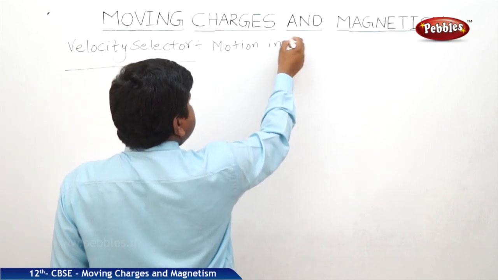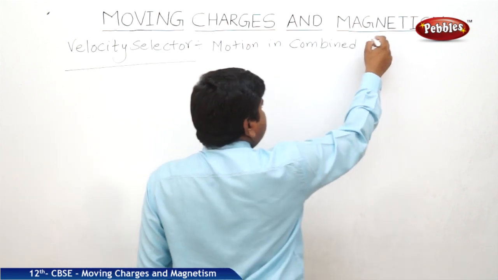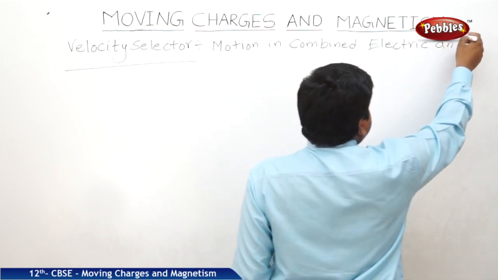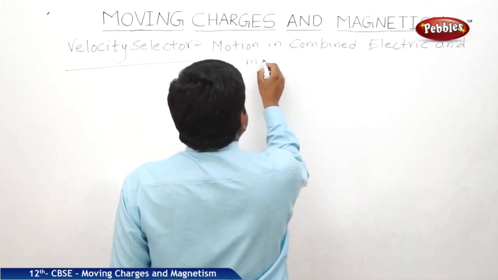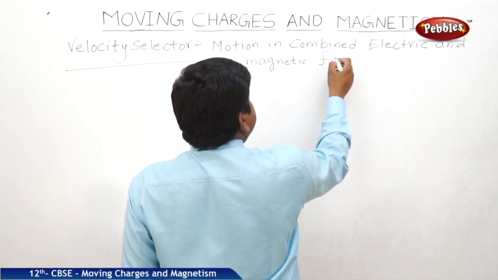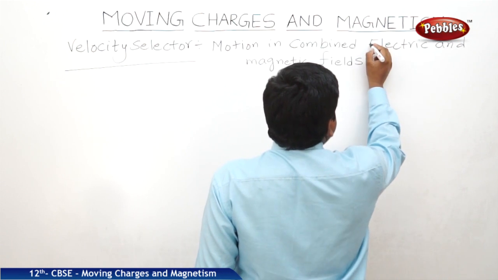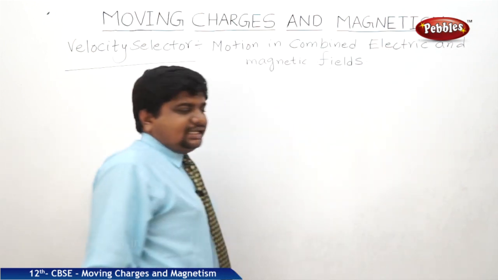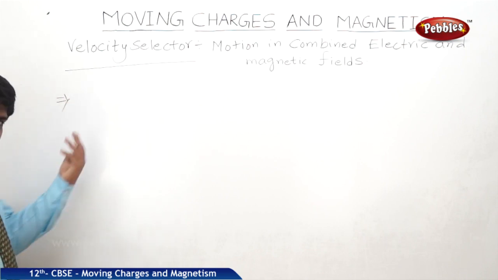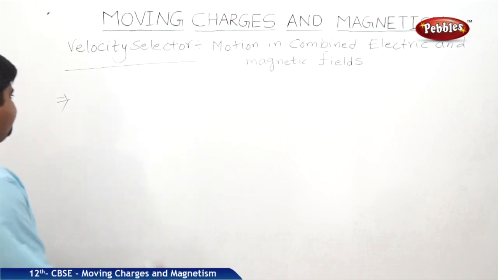Motion in combined electric and magnetic fields. So if this is the case, how will you find out? Just we go back to the corkscrew law to find out the relationship between F, V, B.